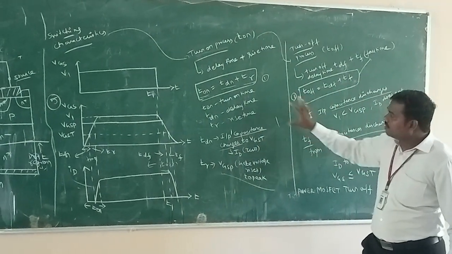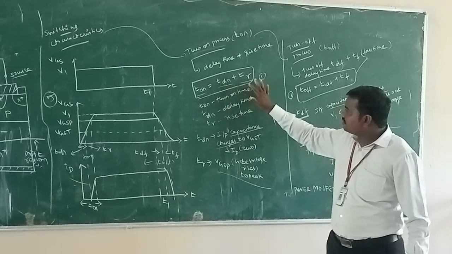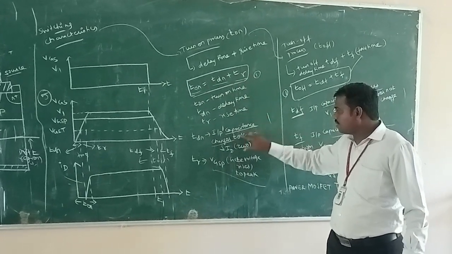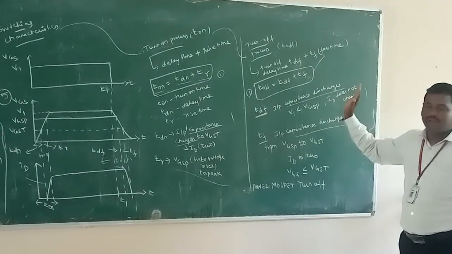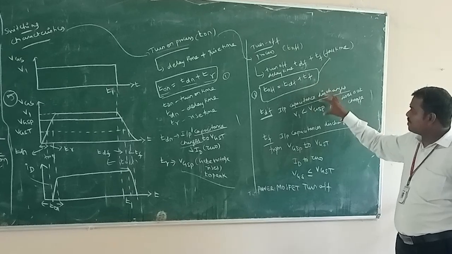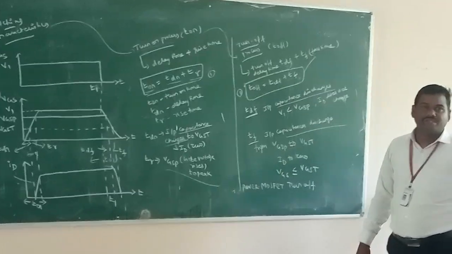Finally, we conclude T on equal to TDN plus TR. In this process, the capacitor charges. T off equal to TDF plus TF. In this process, capacitor discharge takes place.